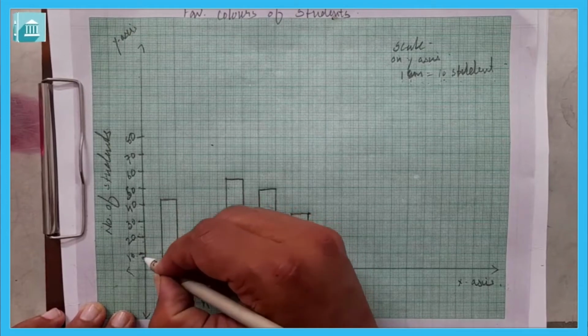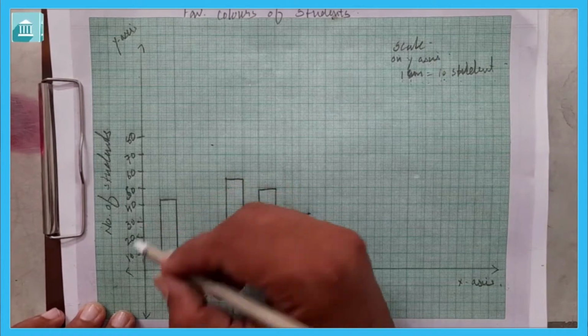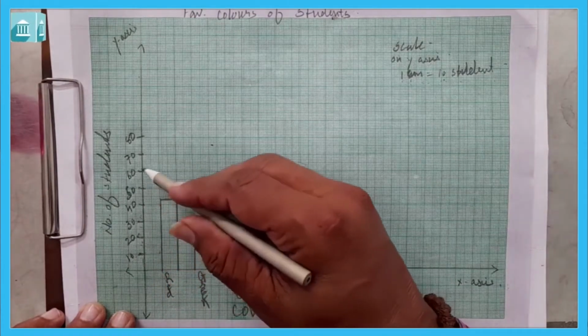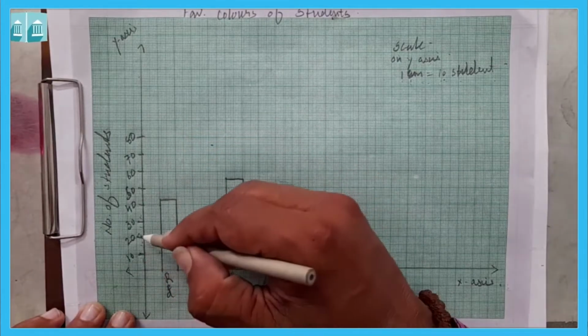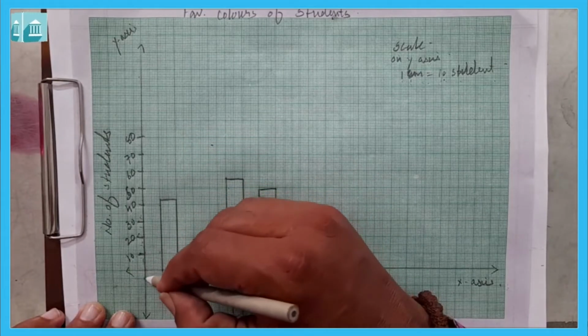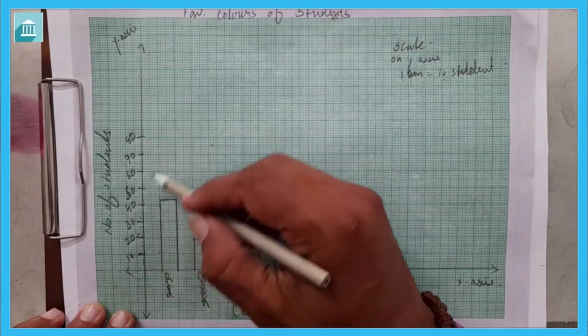बीच में नहीं कुछ भी, 10 के बाद 15, इधर 22, इधर 19, ऐसा नहीं चलेगा. It should be in uniform space only. 10, 20, 30, 40, 50, 60 or 100. If you are taking it 50, then 50, 100, 150 like that. It should be in uniform only.